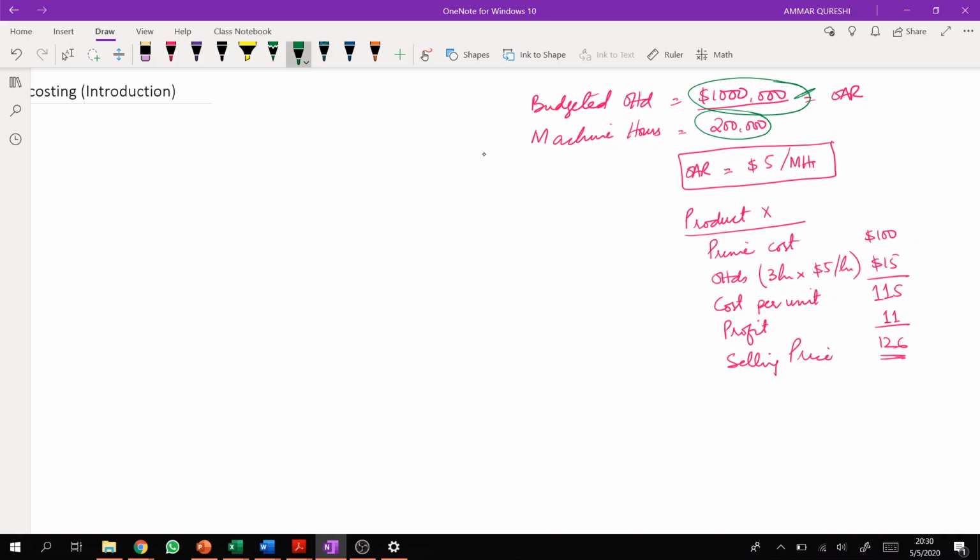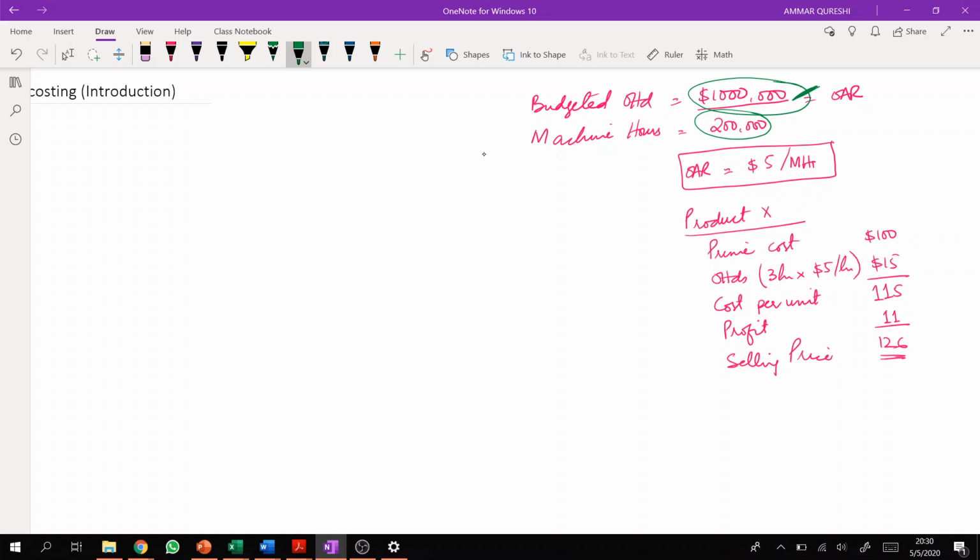Let me give you a very basic example. For example, there is a quality control cost, right? Now, if there is a quality control cost included in this $1 million overhead, then quality related cost has nothing to do with the machine hours. For example, you have machine setup cost. It has nothing to do with the machine hours. For example, you have supplier cost, a cost which is related to purchase of raw material. It has nothing to do with the machine hours. So there are so many costs which are directly not associated with the machine hours.